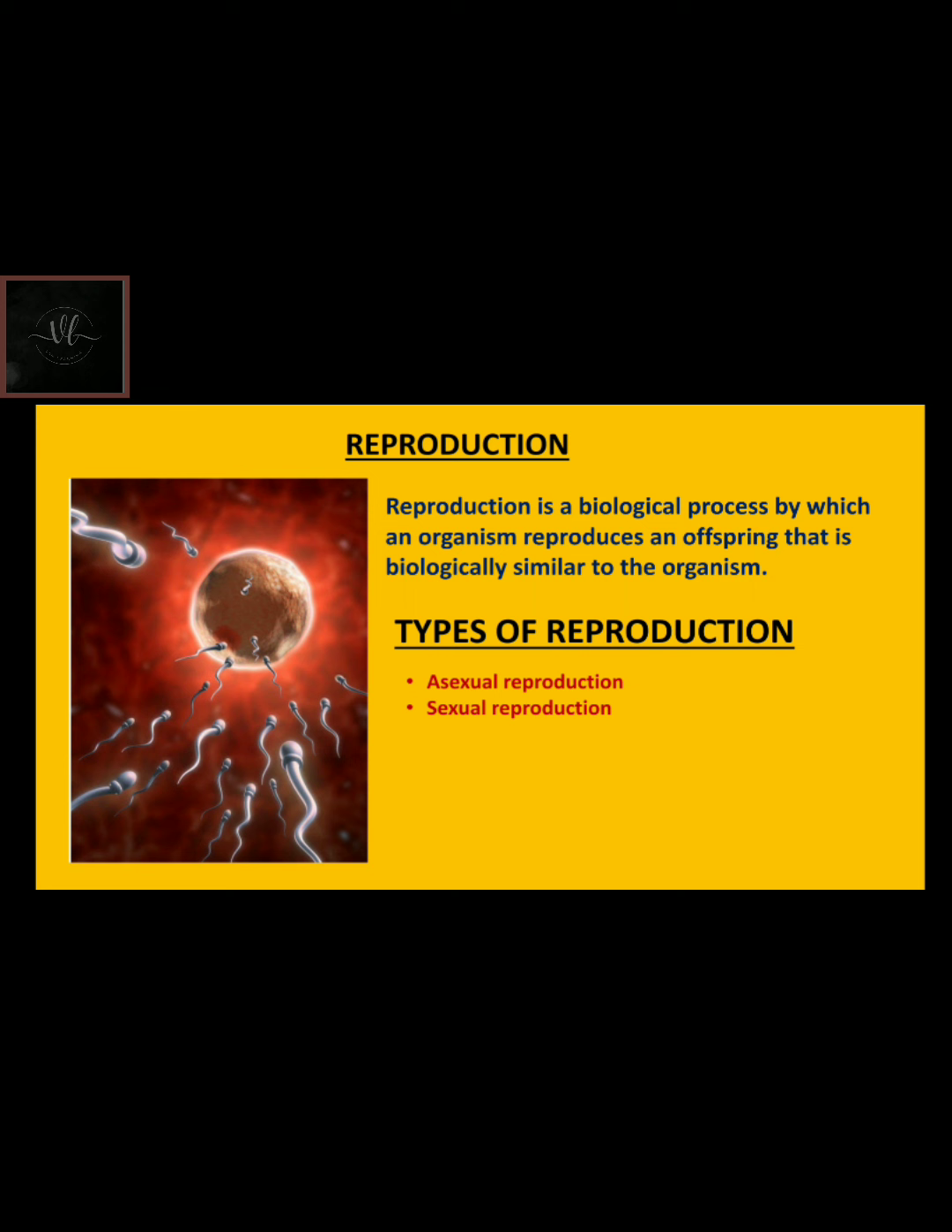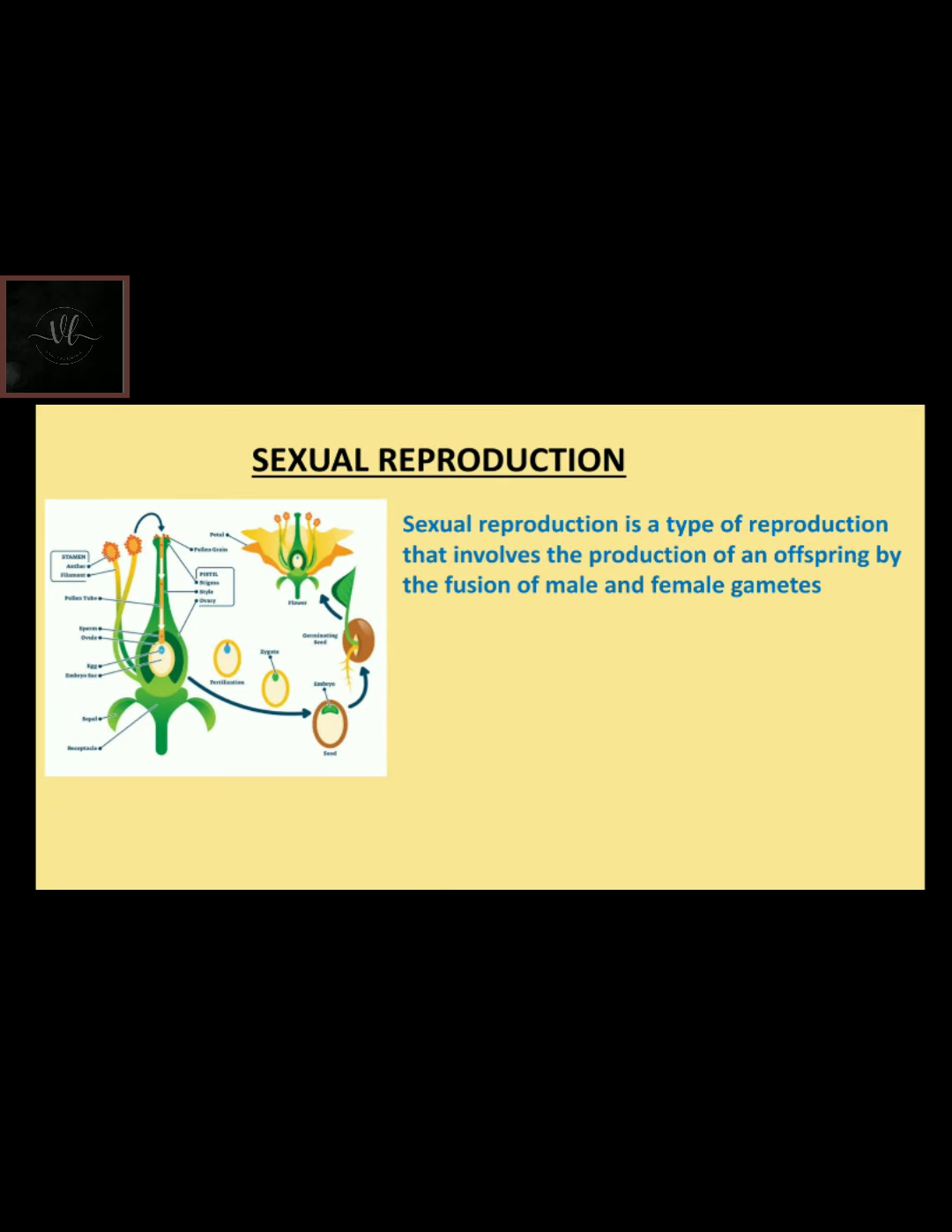Reproduction. Reproduction is a biological process by which an organism reproduces an offspring that is biologically similar to the organism. Types of reproduction: asexual reproduction and sexual reproduction. Sexual reproduction is a type of reproduction that involves the production of an offspring by the fusion of male and female gametes.